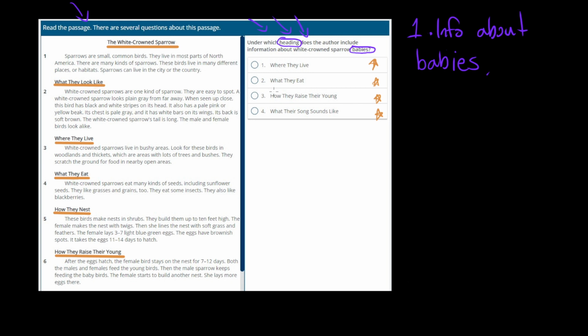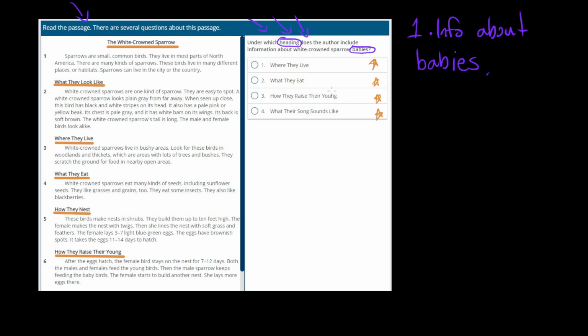Okay, answer number two says what they eat. Are we going to find out about white-crowned sparrow babies under what they eat? Most likely not. We're probably going to learn about their diet. Number three says how they raise their young. Are we going to find out about baby sparrows in that one?